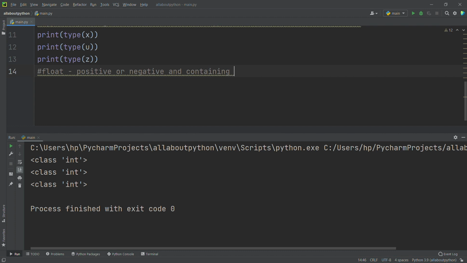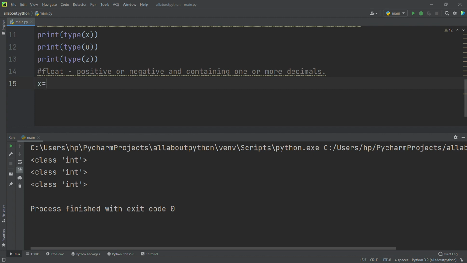If it contains 0.0 or 0.02, 0.03, 0.23, 0.200, then it's going to be a floating point number in Python. We will see a few examples of that.